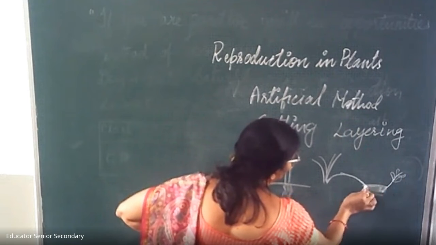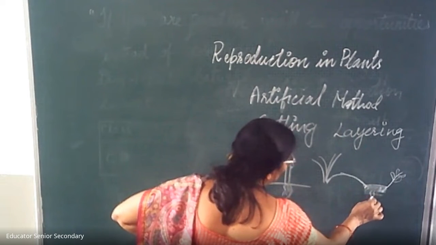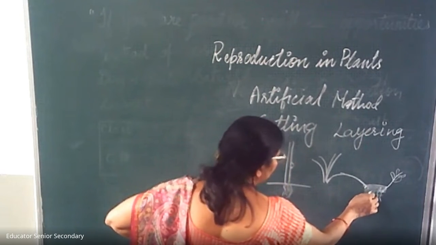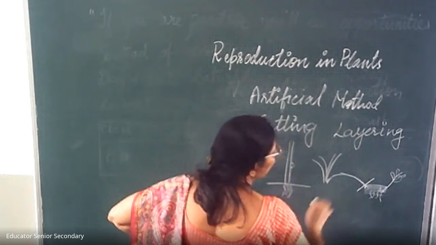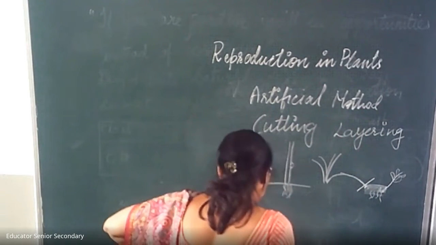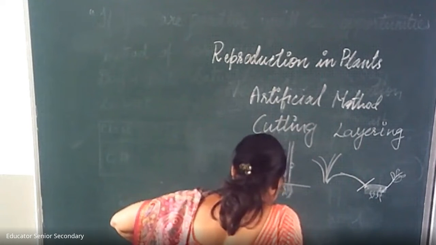After some days, a few weeks, we find that it develops roots. Now we cut it from here, and a new plant is developed by the method of layering. Mint we can also grow by this method.